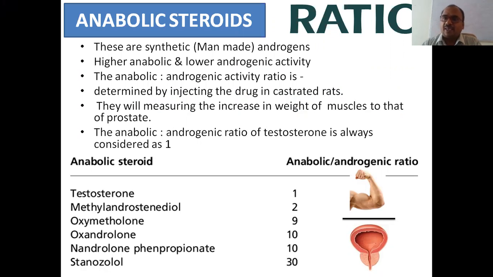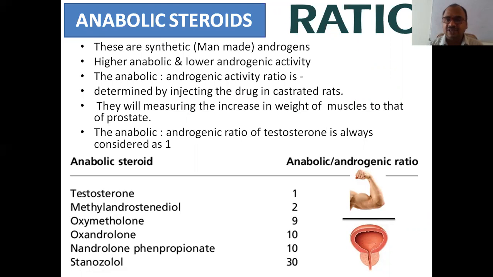Anabolic steroids mainly act on the muscles and bones, even though they have a small androgenic action also, in small quantity. That's why whenever you are doing an experiment, they will determine the ratio. Ratio is important. I will explain what this ratio is. Anabolic steroids are synthetic, man-made steroid androgens, with higher anabolic and lower androgenic activity. This is very, very important.